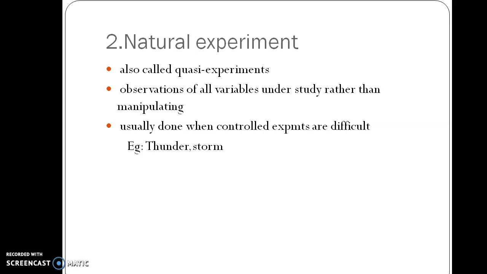Then comes the natural experiment. It is also called a quasi-experiment. Here all the variables are observed and studied rather than manipulated. A natural experiment generally occurs whenever a controlled experiment becomes very difficult to perform. For example, thunderstorms and so on. These things occur naturally, and we cannot make a control experiment for this. So this kind of experiment is called a natural experiment.